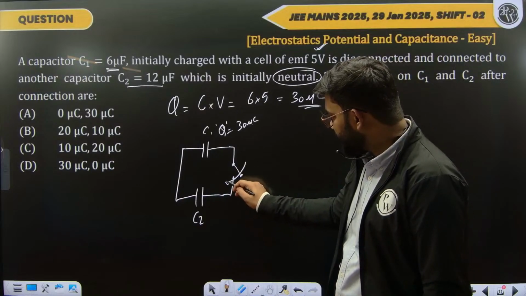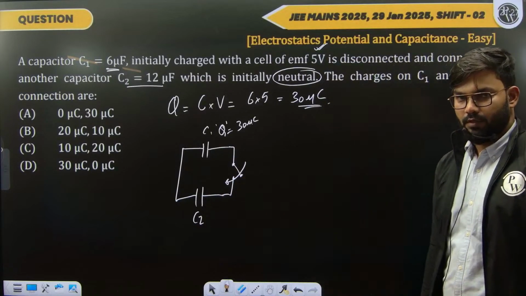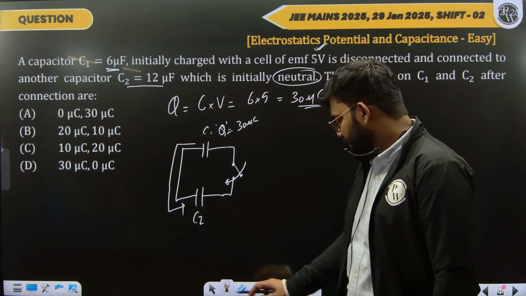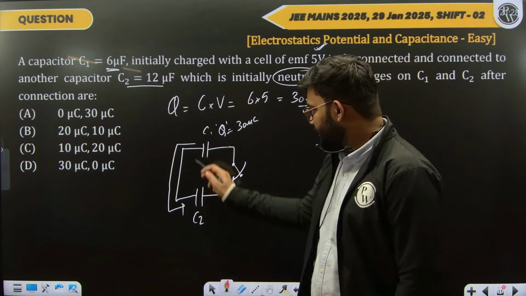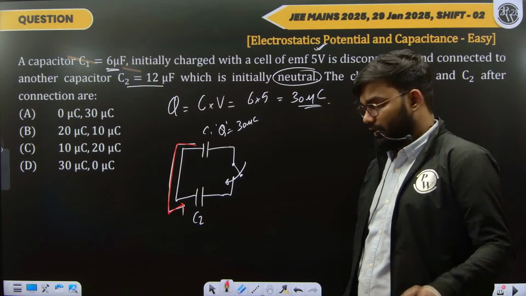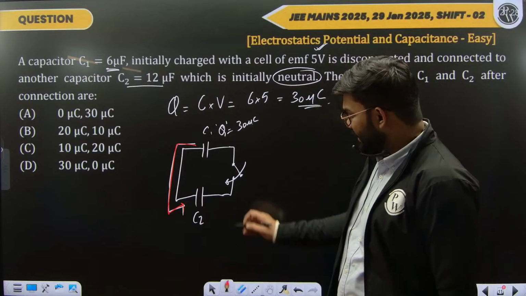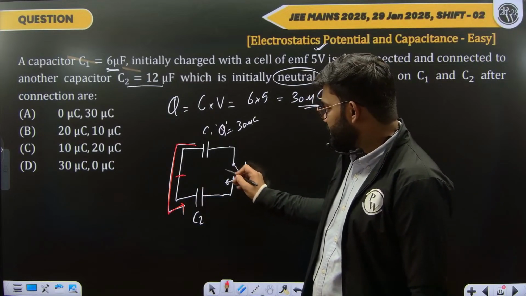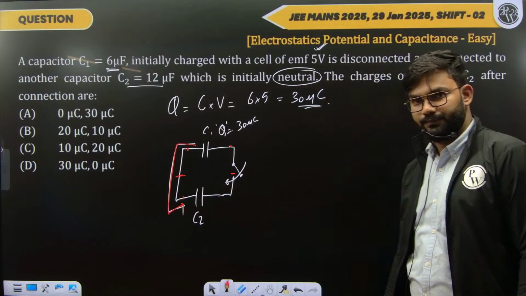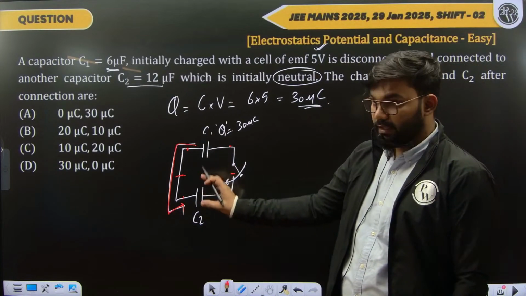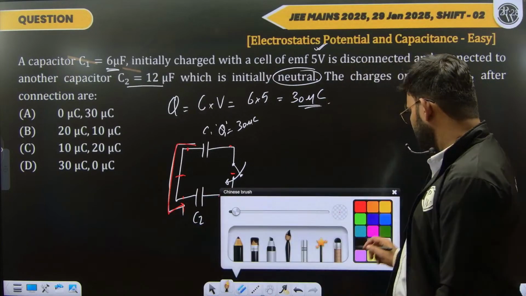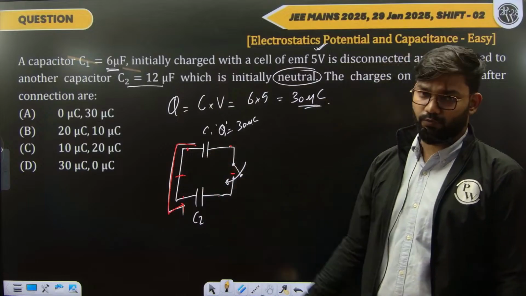As soon as I close the switch, what will happen is charge will start flowing from one plate of the capacitor to another plate, from C1 to C2, until the potential difference across both the capacitors becomes the same. So that becomes the solution to this question, that we have to find the charge on both the capacitors.